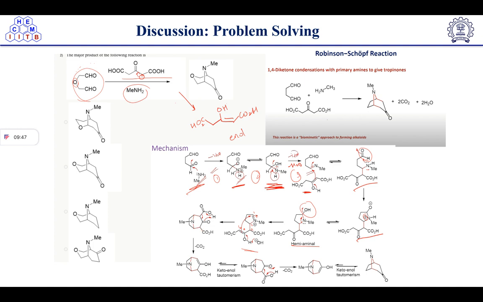So here we can see that this enol will attack on imine, and we will get one, two, three, four, five, six, a 6-member ring, and this 5-member ring was already there, so that's why we have this 5-member ring here, right? Got it? So after getting this intermediate, the next step is CO2 elimination. So CO2 elimination will take place this way, and it will give us a hydroxyamine intermediate. Okay.